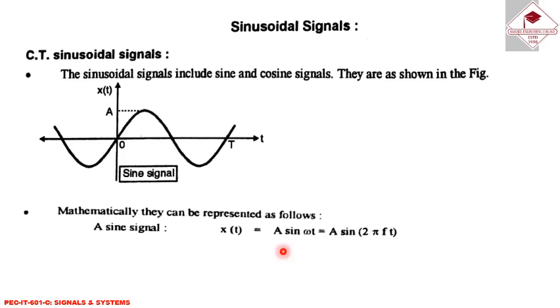Next, sinusoidal signal. This is the graphical representation of the sinusoidal signal, and this sinusoidal signal can be mathematically represented as x(t) is equal to A sin ωt, that is equal to A sin 2πft.